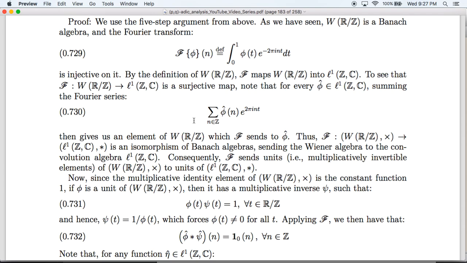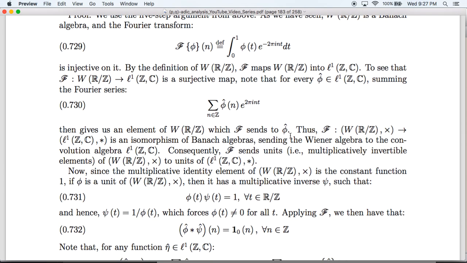And to see that it's surjective, note that if you have a phi hat in little l1, then the function that we get by summing the Fourier series is going to be an element of the Wiener algebra, and its Fourier transform will be phi hat. So in particular, the Fourier transform is going to send units of the Wiener algebra to units of little l1.